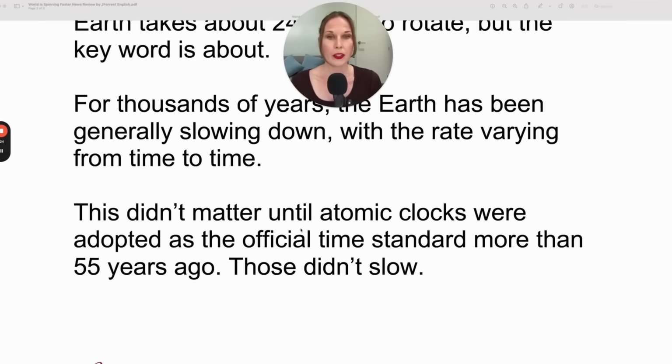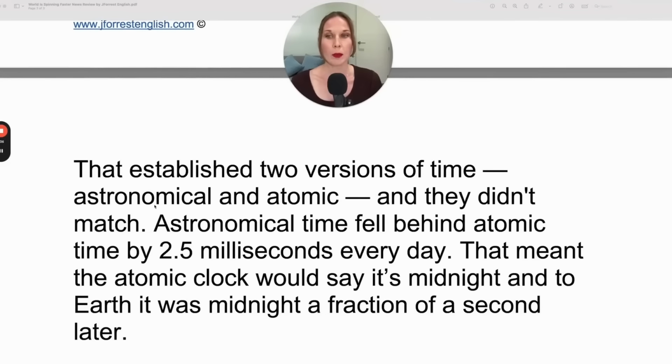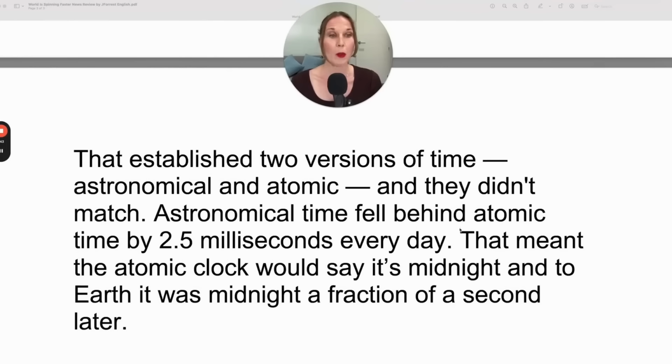This didn't matter until atomic clocks were adopted as the official time standard more than 55 years ago. Those didn't slow. That established 2 versions of time, astronomical and atomic, and they didn't match. Astronomical time fell behind atomic time by 2.5 milliseconds every day.